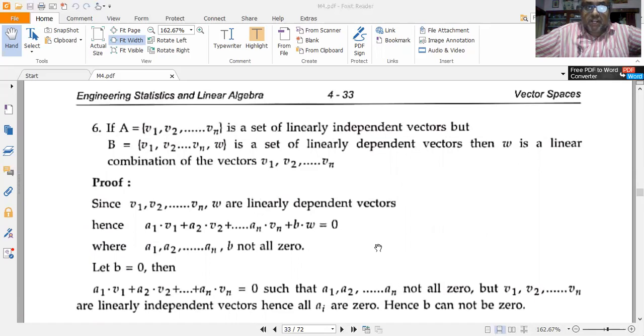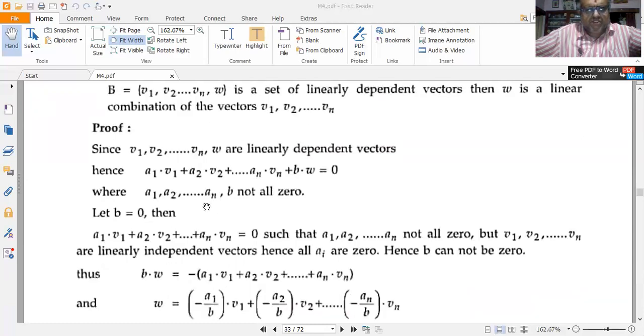I shall prove this by the contradiction method. Though I have been given v1, v2, etc. till vn to be a set of linearly independent vectors, I shall assume that v1, v2, etc. till vn, w are linearly dependent vectors. So in that case I have a1 v1 plus a2 v2 plus etc. till an vn plus b w is equal to 0, where a1, a2, etc. till an, b are not all 0.